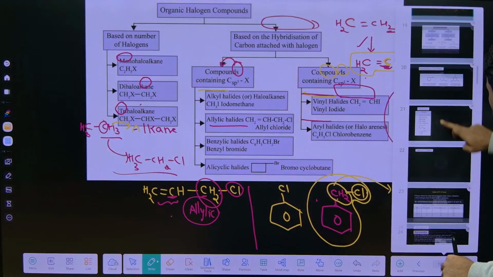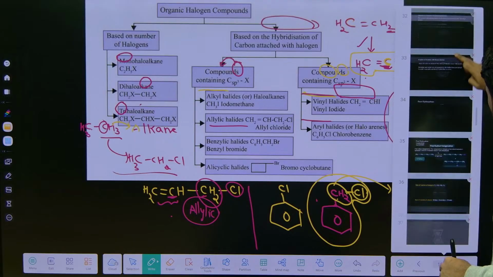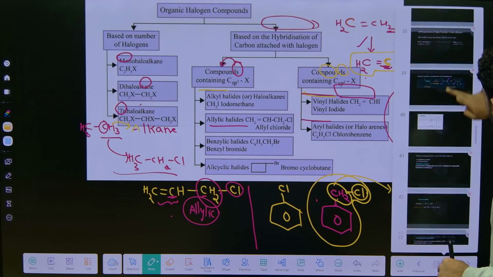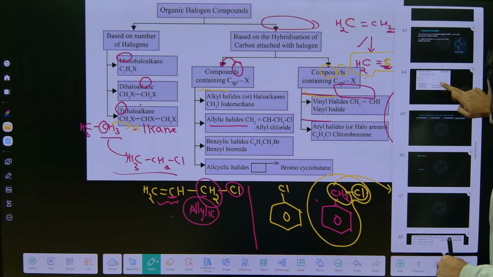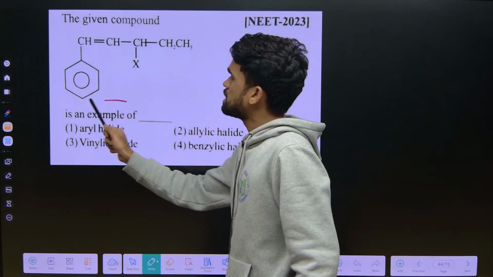Before discussing other topics, let me show you one question that is directly from the discussion of allyl, vinyl and all these things. This is a NEET question asking which type of compound the given compound is an example of.